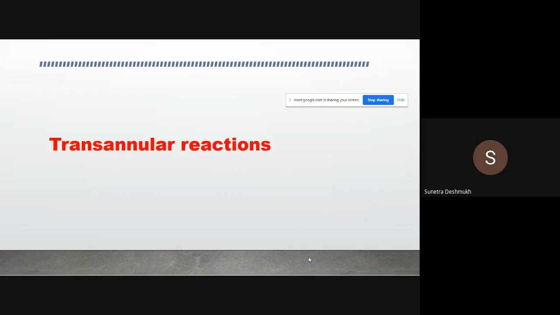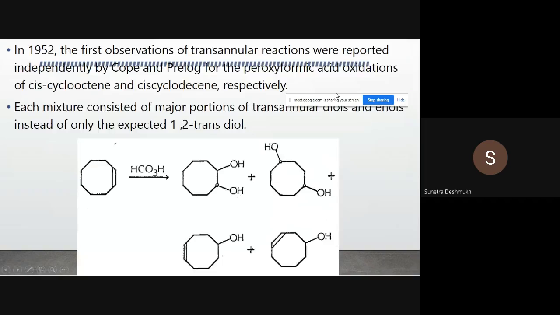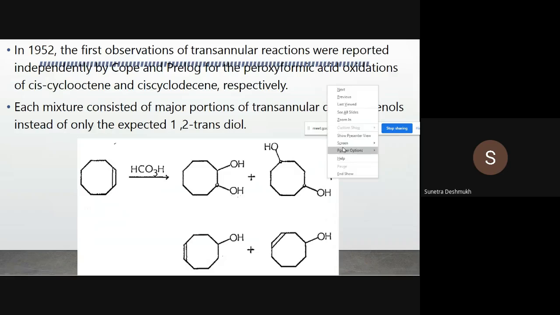Okay, some of those reactions I will cover in this chapter. So, medium-sized rings from 8-membered to 11-membered rings. So, who discovered these reactions? In 1952, the first observation of transannular reactions was reported independently by Cope and Prelog. So, you know very well these names of the scientists, Prelog and Cope.